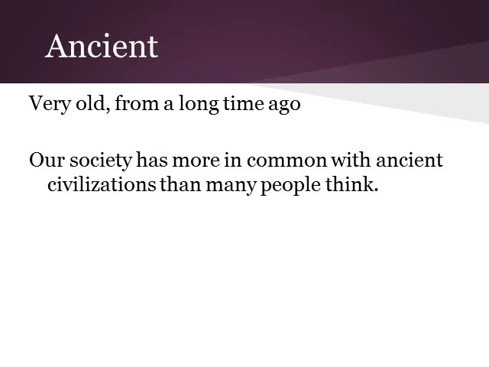Ancient. Definition: very old, from a long time ago. Sentence: our society has more in common with ancient civilizations than many people think. You can use ancient to describe something that's really old, like your teacher or a group of people that lived hundreds and hundreds of years ago. Ancient is something that most people haven't had a lot of direct experience with.